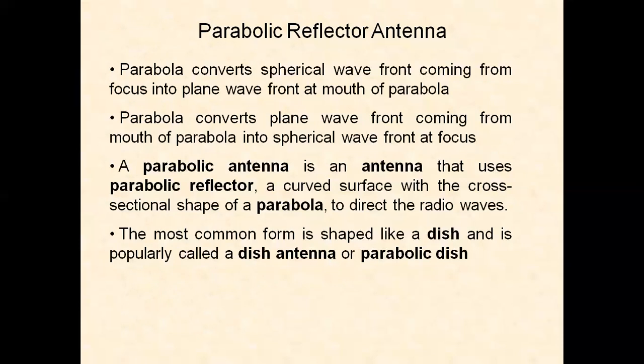It is also called a parabolic dish. A parabola is a plane curve defined as the locus of a point which moves so that its distance from a fixed point called the focus plus its distance from a straight line called the directrix is constant. Due to this property, a parabola will act as a good microwave reflector.